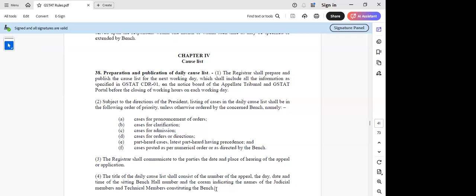Only when they go to that bench do they get to know that he's absent or the quorum is not there. So that information would also get added, I think, sir.